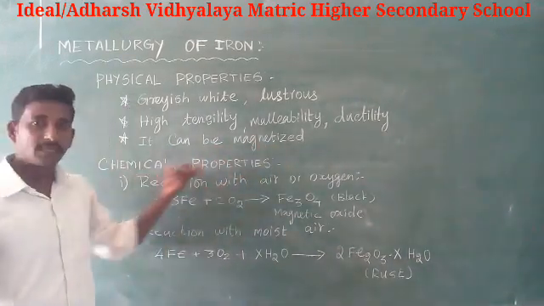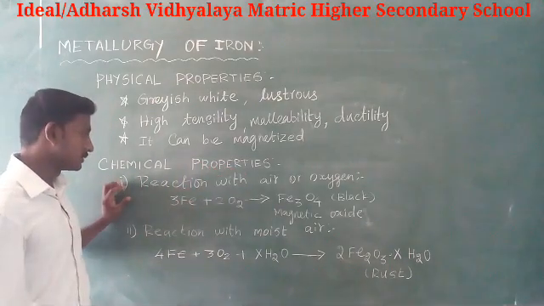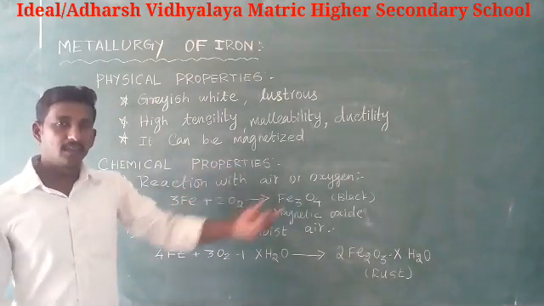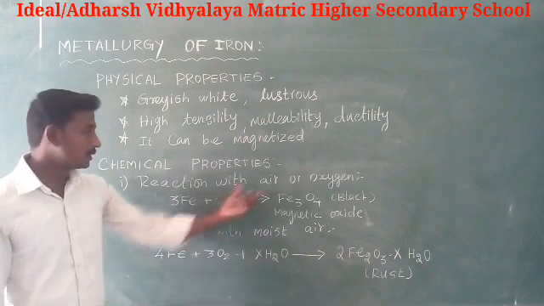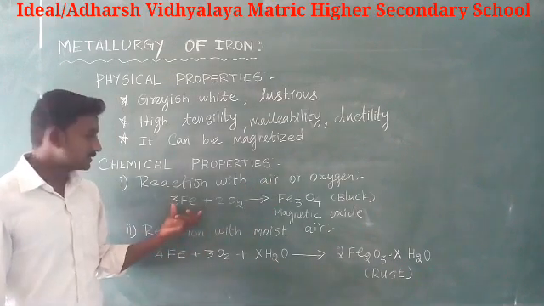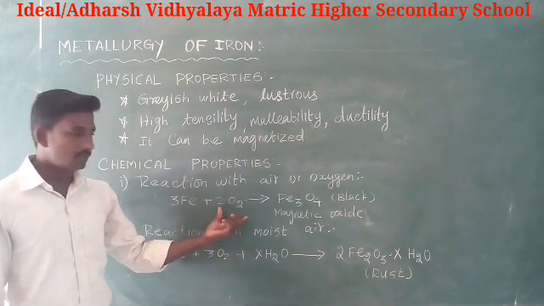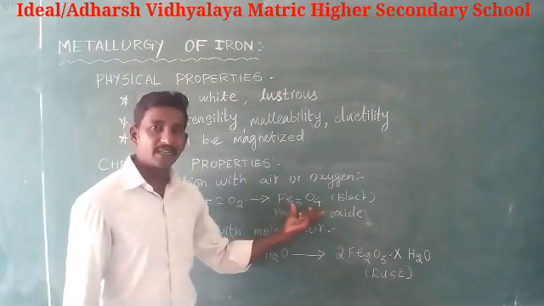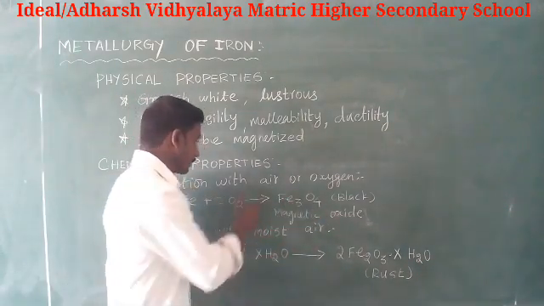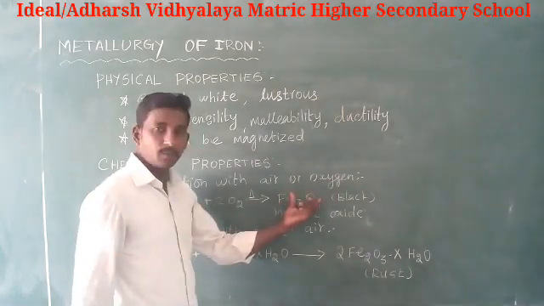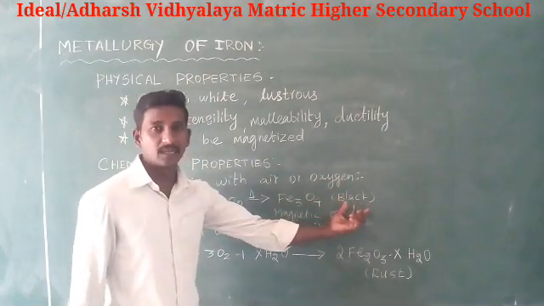Next, chemical properties. First, reaction with air or oxygen. When iron is heated in the presence of oxygen, it forms the magnetic oxide Fe3O4, which is black in color.